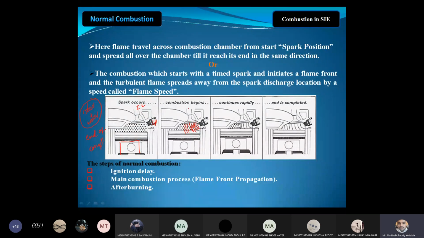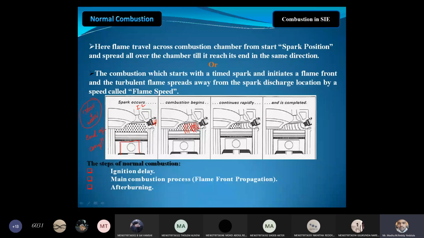In normal combustion, how many flames are there? Only one flame, friends, issued by the spark plug, and it will travel through the complete combustion chamber. Please try to understand the terminology. Only one flame front will be liberated by the spark plug, and that flame front will travel all over the combustion chamber. That is the case of normal combustion. Okay, is it clear?